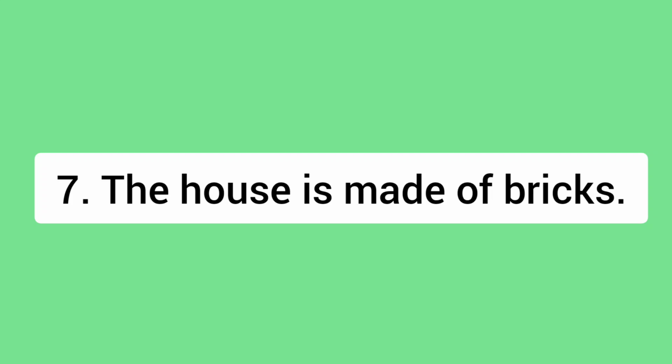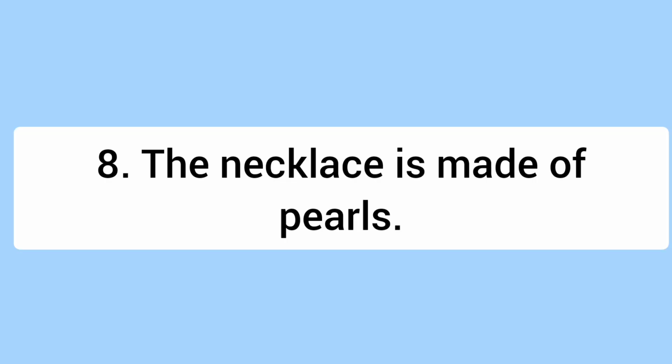Seventh example, look at this sentence. The house is made of bricks. Bricks are there in their original form, in the walls. Bricks are part of the wall's construction. They have not transformed, so the house is made of bricks. Eighth one, the necklace is made of pearls. Pearls retain their original form, right? So, the necklace is made of pearls.